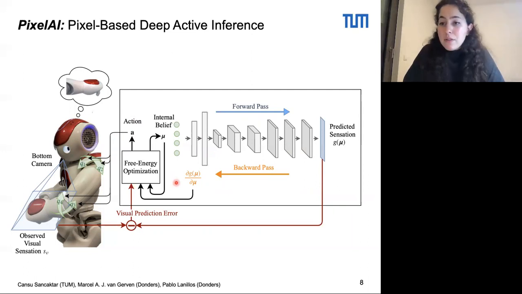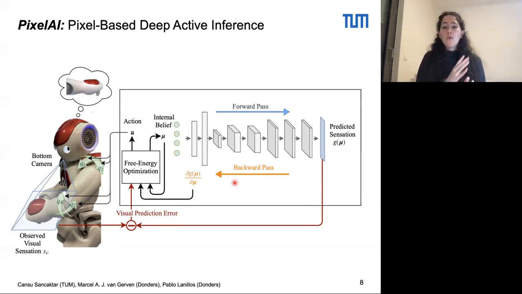In order to learn this mapping, we need a nonlinear function approximator. To this end, we used a deep convolutional decoder that you see here. And once this mapping is learned, we can perform a forward pass through the network to get the predicted sensation. And this predicted image can then be compared to the actual camera observation in the real world.